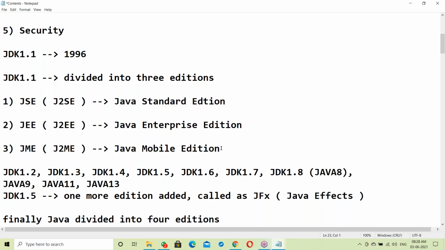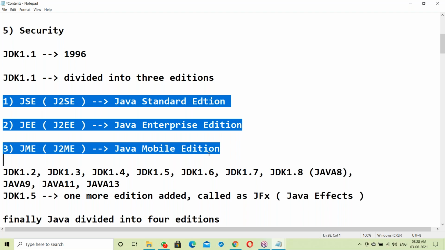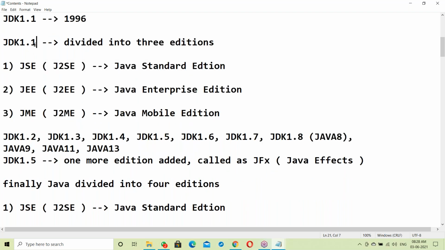So initially JDK had only 3 editions. This is JDK 1.1.